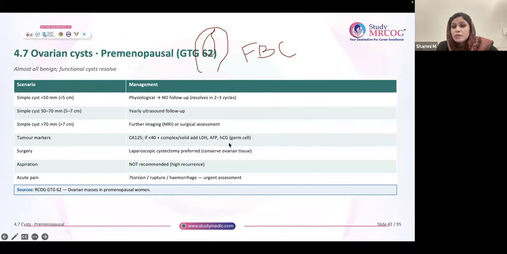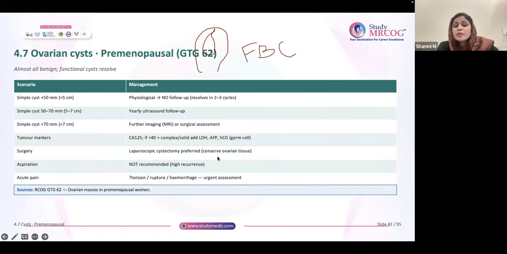Rule out germ cell tumors by doing these tests. If you're suspecting some problem, you can refer them to the gynae onco team, and MRI or CT is generally required.